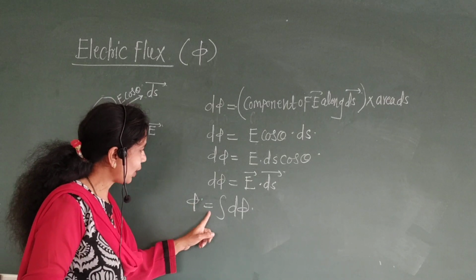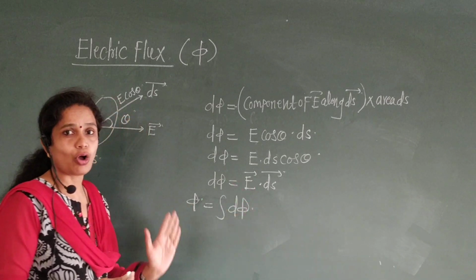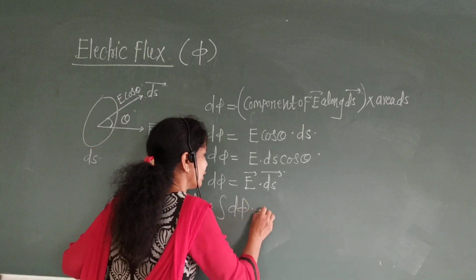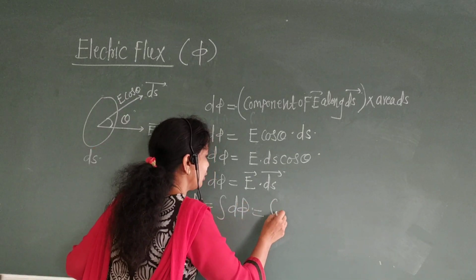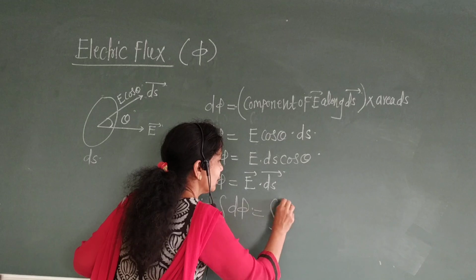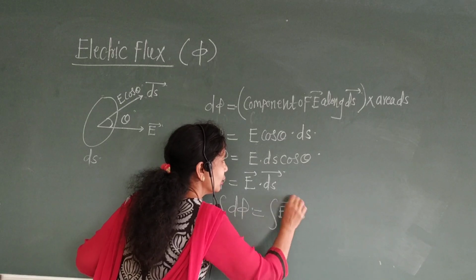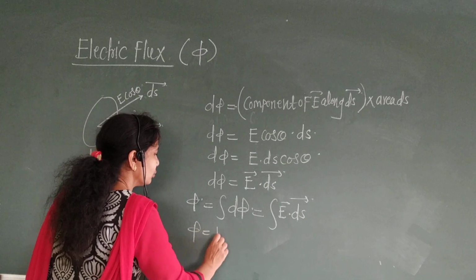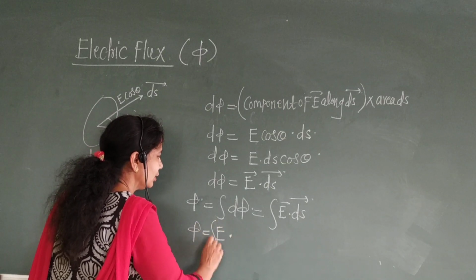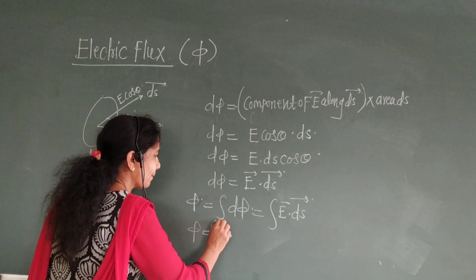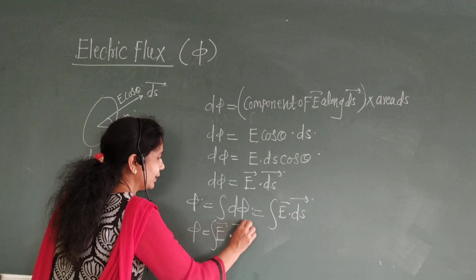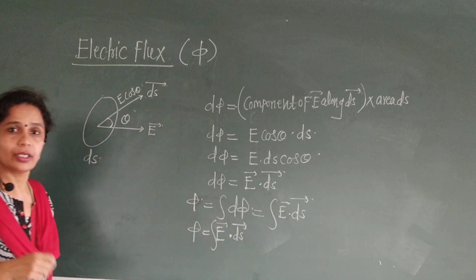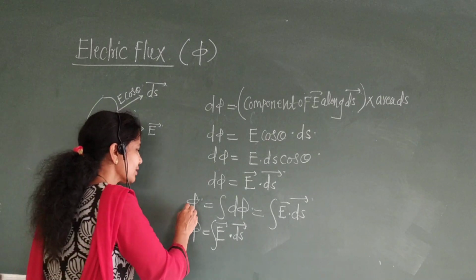Okay, therefore phi is equal to the integration of d phi, which is equal to the integration of E vector dot ds vector.